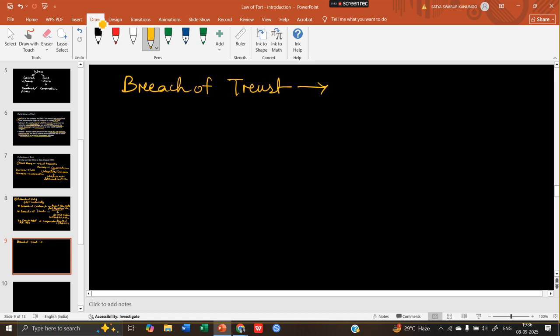Okay, so it is a kind of failure to act responsibly for the person who is appointed as a trustee, and the trustee needs to be entrusted with some duties. So why is breach of trust being excluded? Because for trust we have other provisions where this kind of matter can be addressed. So first I have to write that it is a failure to act responsibly.